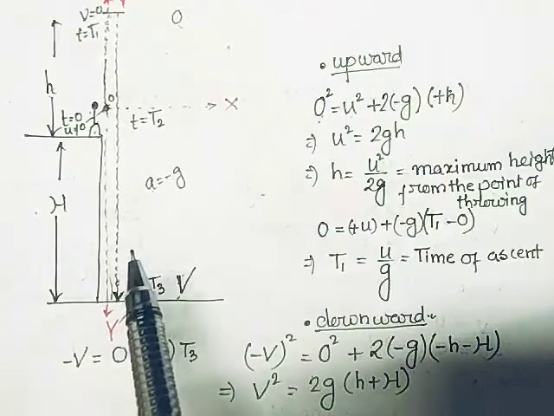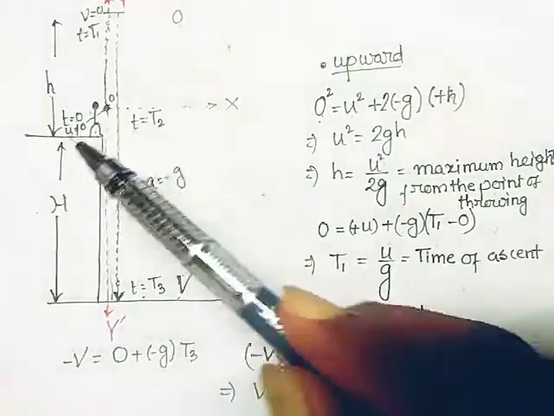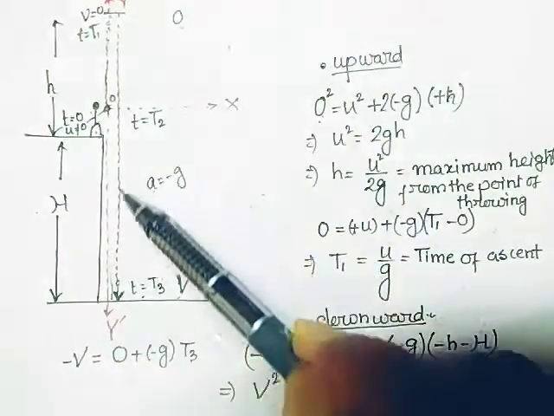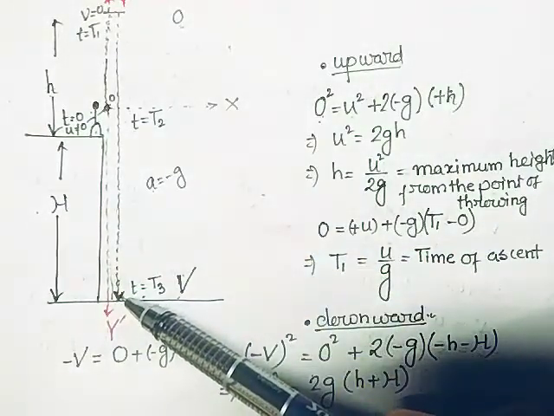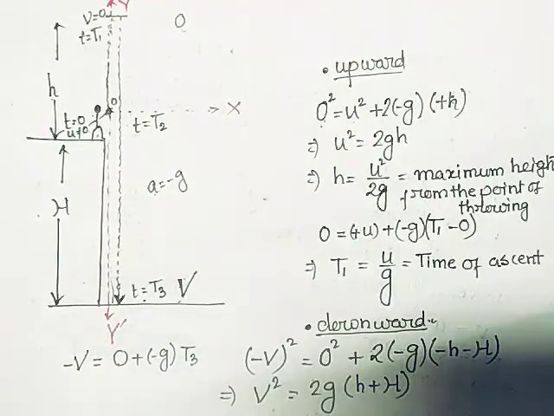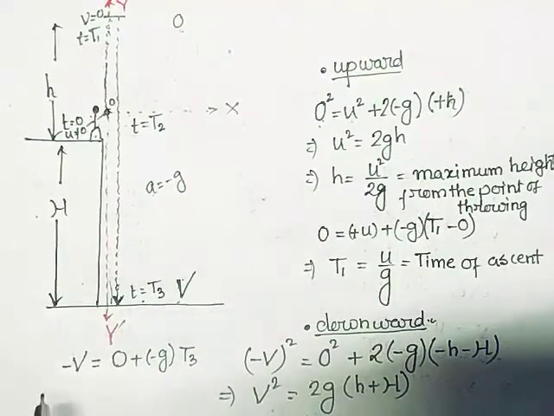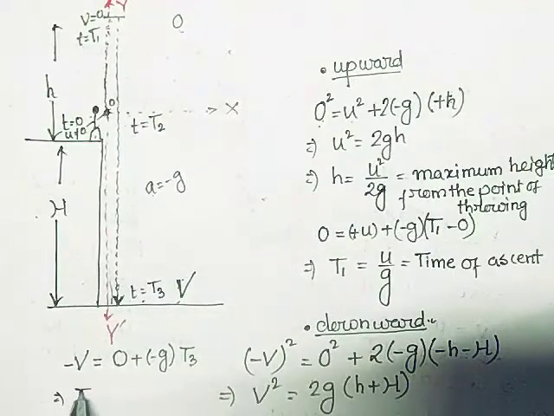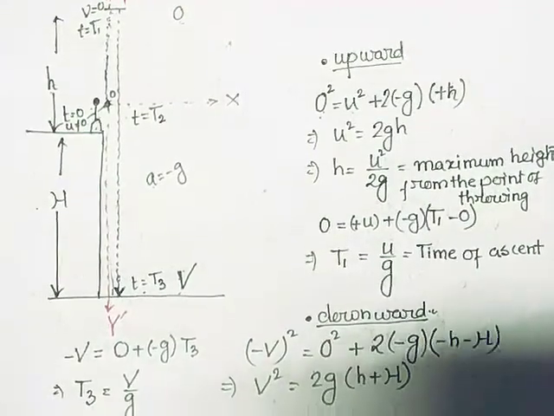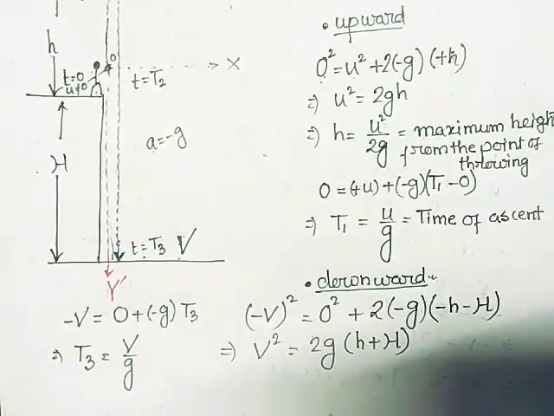What is t3? It is thrown from here, it reaches here, after which it returns back. When it impacts here, when it strikes the ground, at that point the time is t3. So t3 equal to capital V divided by g. So this is the thing.